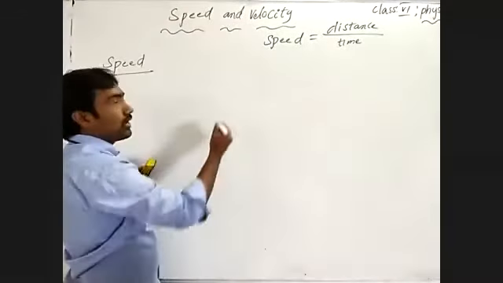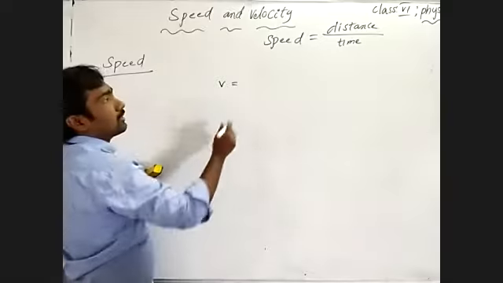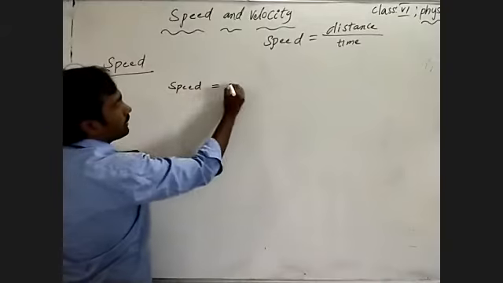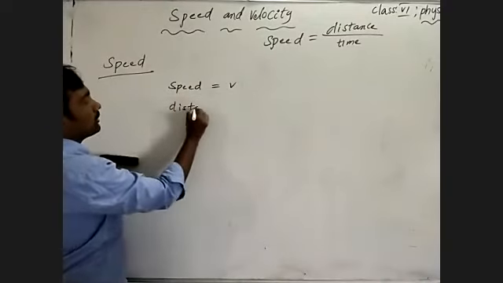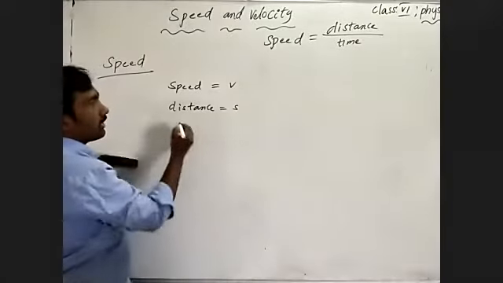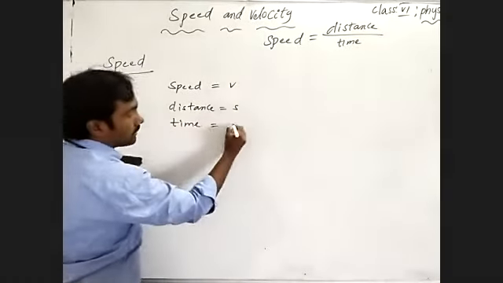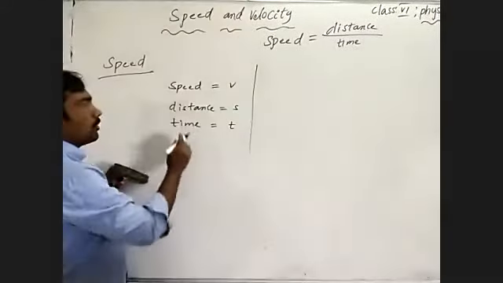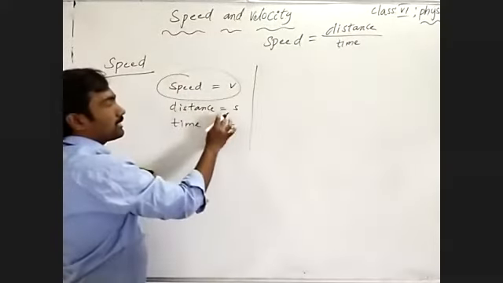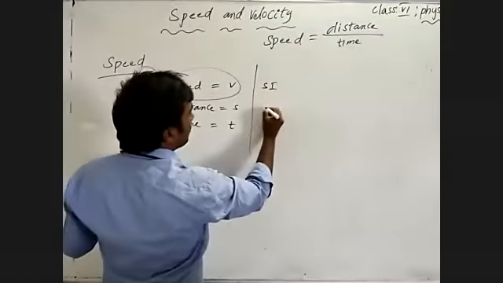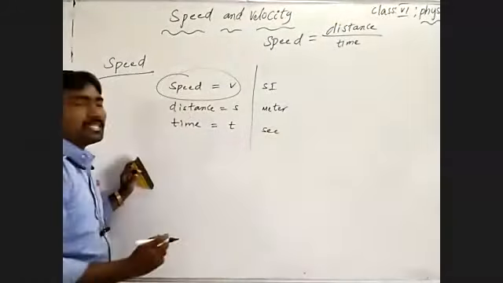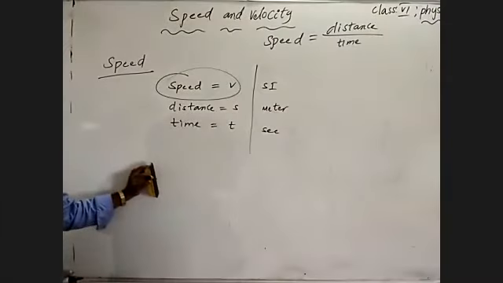Speed is shown by the symbol V, and we already learned that distance is shown by S and time by T. Distance is measured in the SI system in meters, and time in seconds. Second is the standard unit to measure time.